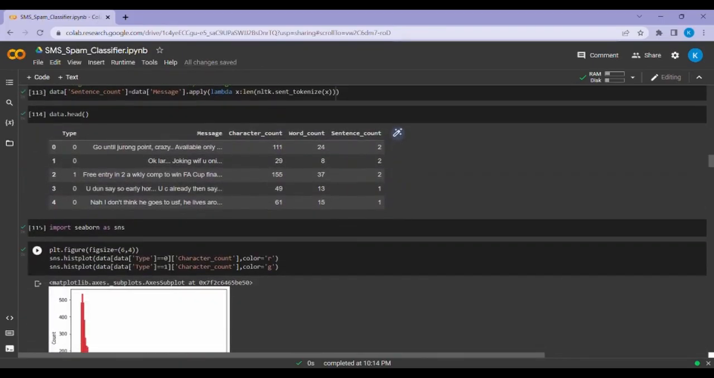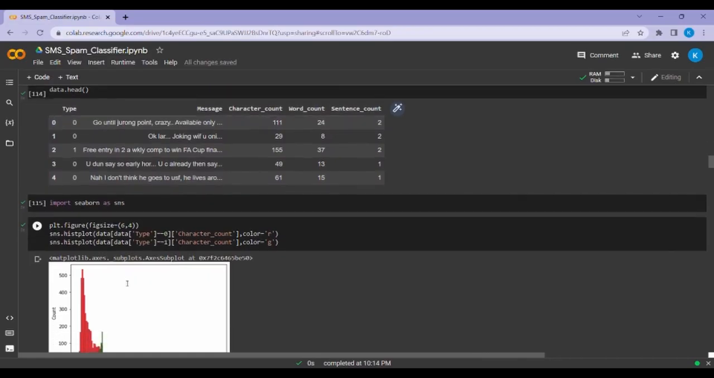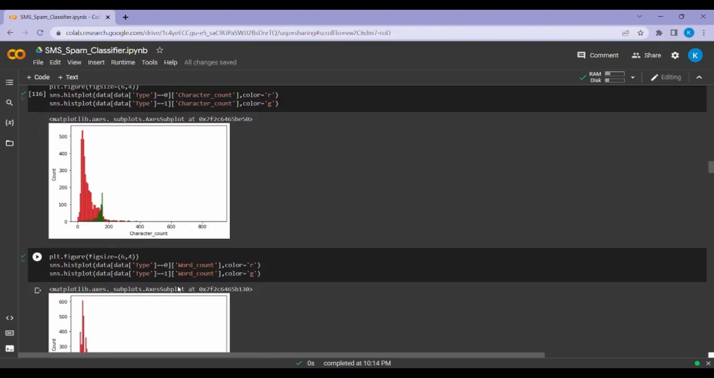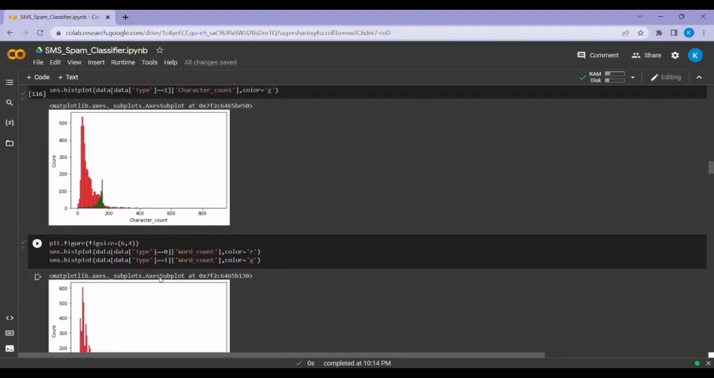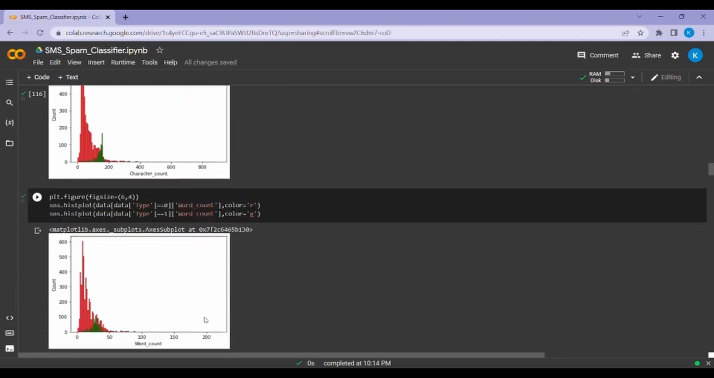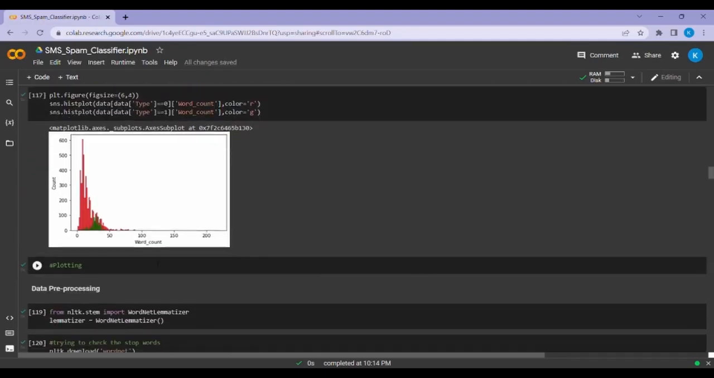Further, we plot a hist plot of character count using the Seaborn library for spam and ham messages, with ham as 0 and spam as 1. Similarly, for word count, we plot a hist plot. You can see we have plotted the hist plot for both character count and word count in the same graph. Now after plotting, Priyanka will take over from here.